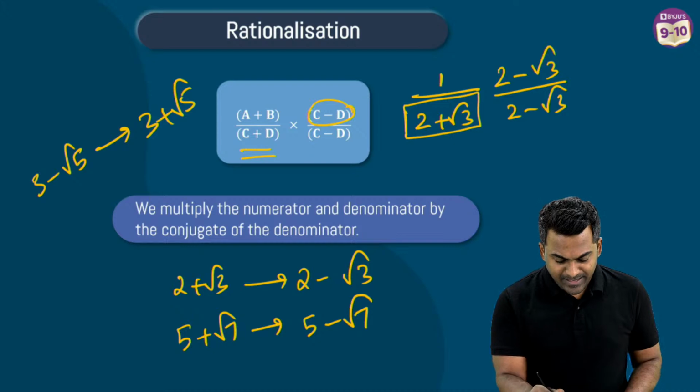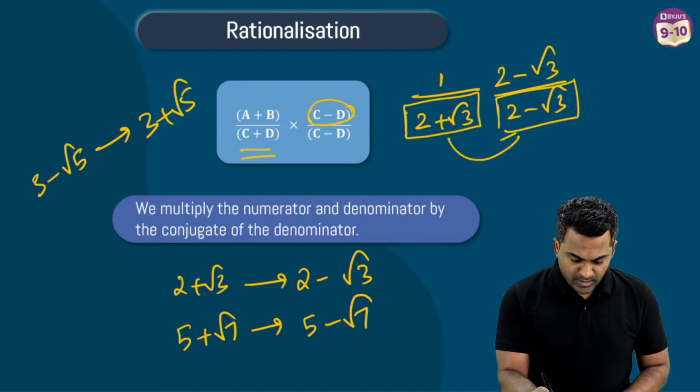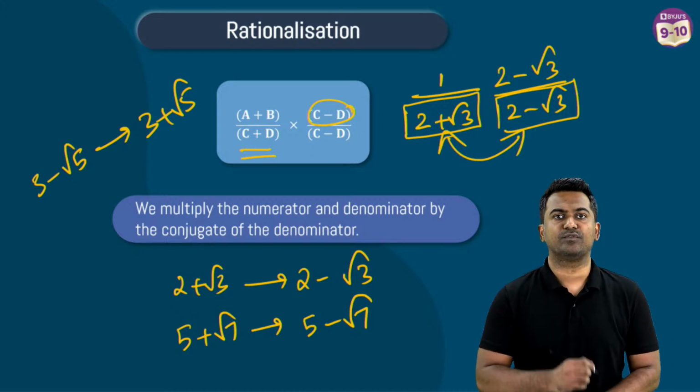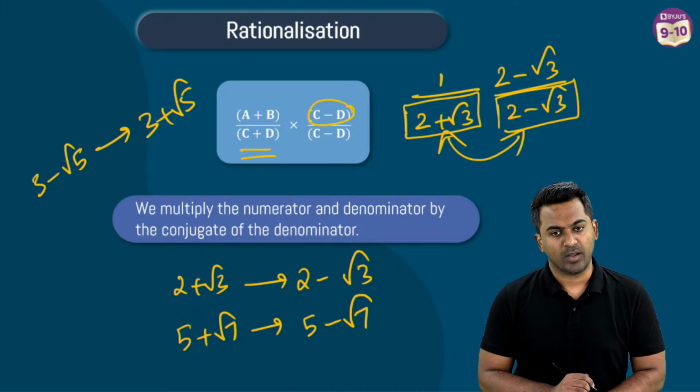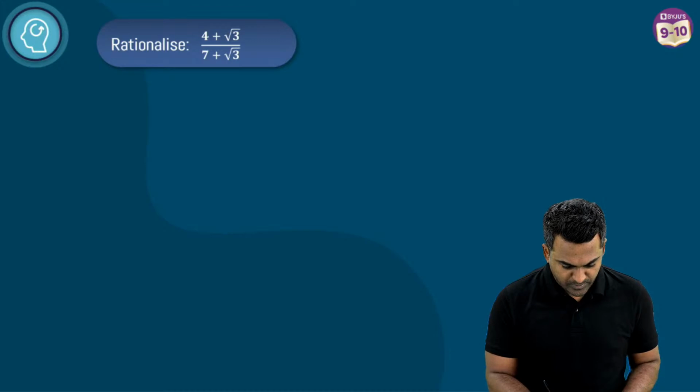And then when you multiply these two, these will be in the form of a plus b multiplied with a minus b. And then you can use the formula of a square minus b square. Okay, so we've understood what conjugate is. Now let's go ahead and solve a question on the basis of this.